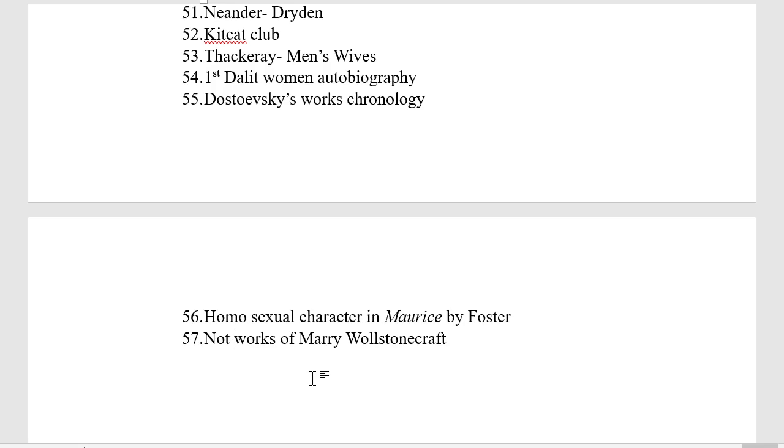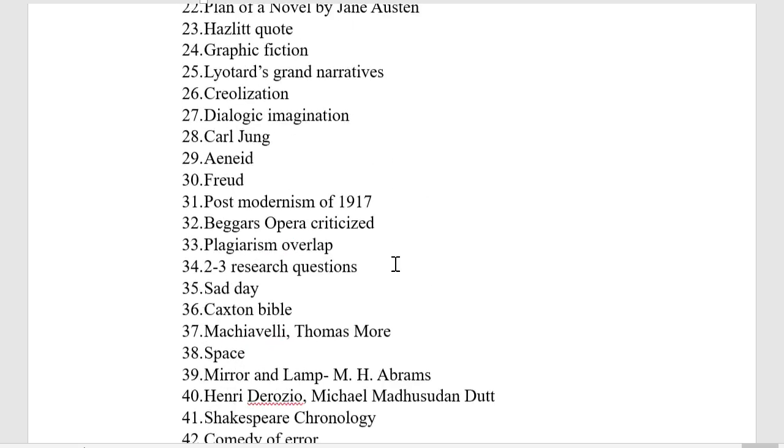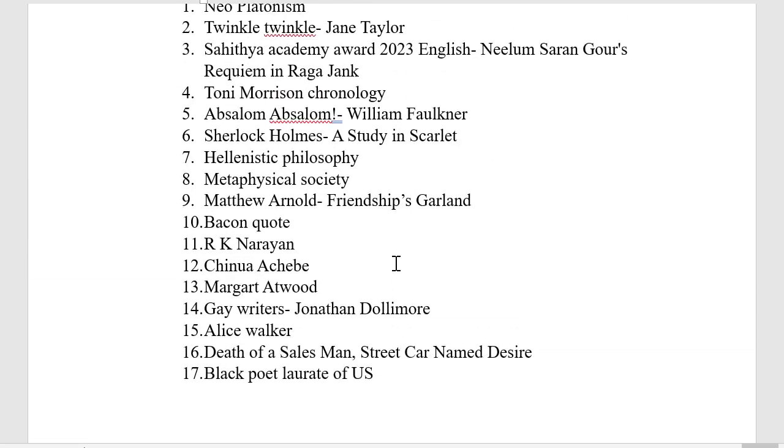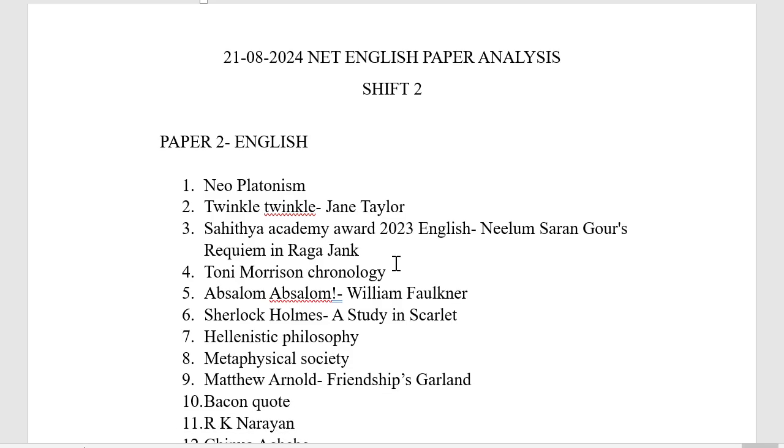So till now we could recollect 57 questions, and there were 2 comprehensions, so that gives us a total of 67, near 70 questions. Based on the 70 questions that we received, I think the exam was somewhere between moderate to difficult.